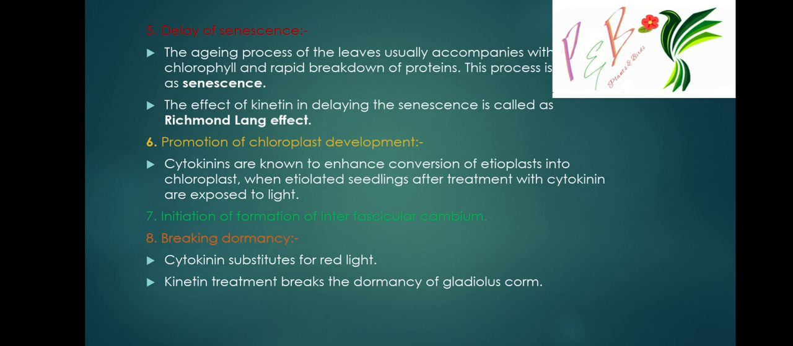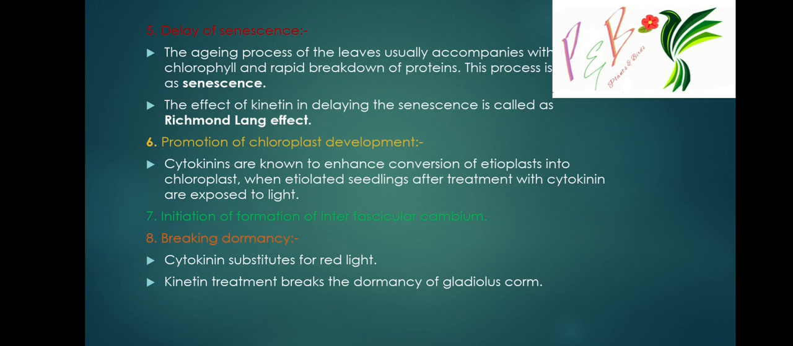Cytokinins are known to enhance conversion of etioplast into chloroplast. Okay, chloroplast is the main photosynthetic pigment. Etioplasts are not photosynthetic, so there is conversion of etioplast into chloroplast when etiolated seedlings, after treatment with cytokinin, are exposed to light. If etiolated seedlings are treated with kinetin and then kept in light, it enhances the conversion of etioplast into chloroplast, which then undergoes photosynthesis at a higher rate.